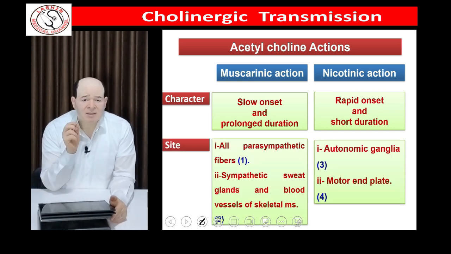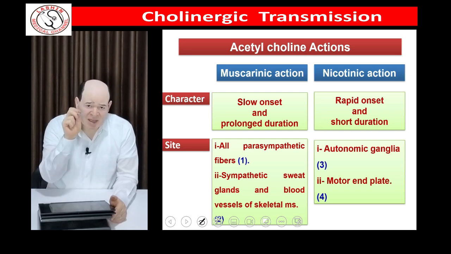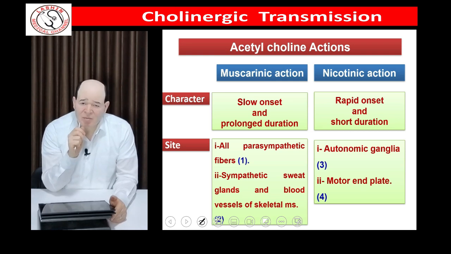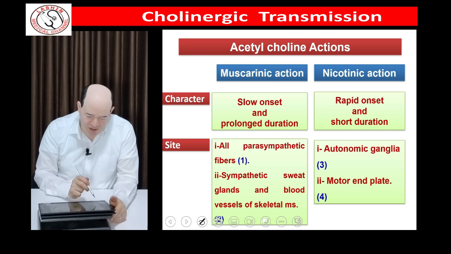The second is so important: where these actions are present. Muscarinic actions are present in place 1 and place 2. Try to remember, place 1 was all parasympathetic fibers. Place 2 was sympathetic to sweat glands and the blood vessels of skeletal muscle. Nicotinic action is present in place 3 and place 4. Place 3 is the autonomic ganglia and place 4 is the motor end plate.